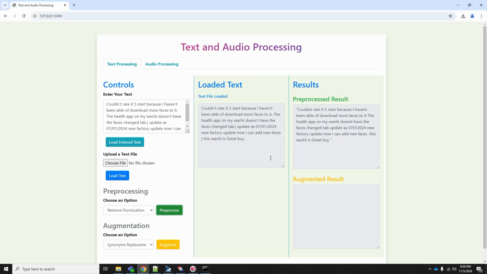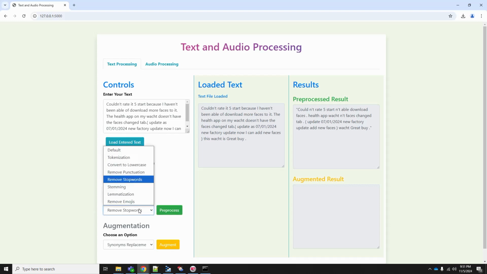So when I remove the punctuations, you see the full stop, the date format, separator, brackets, everything is removed. Removing the stop words. Stop words are nothing but words in data analytics which are not necessary. They don't carry any meaning. So you see many of these words are removed. So this is one way to reduce the corpus size.